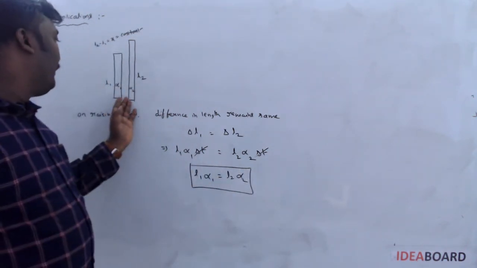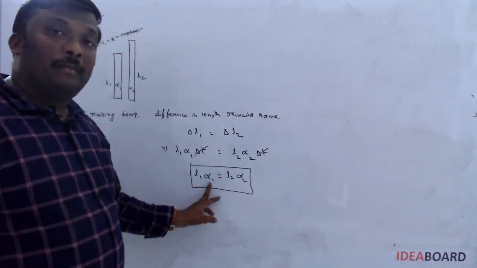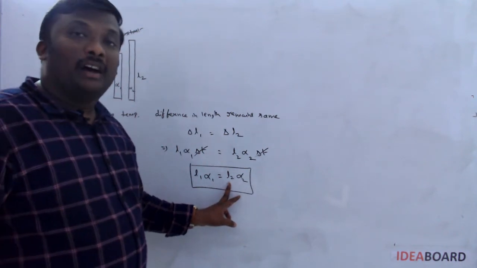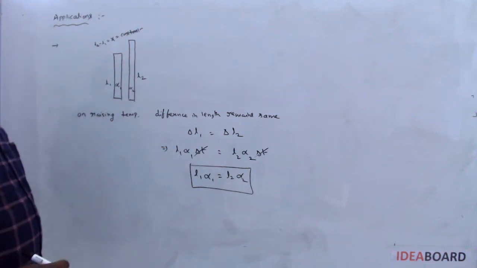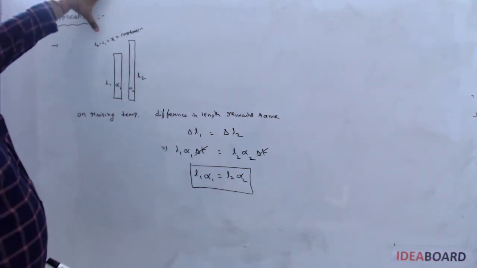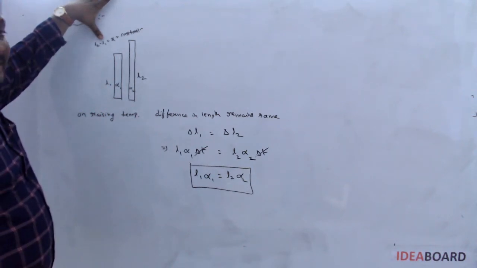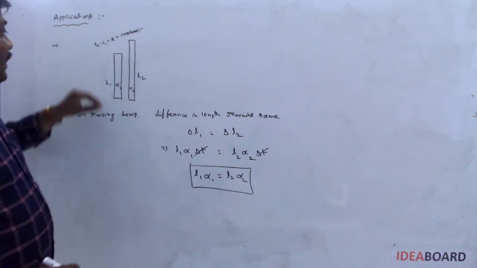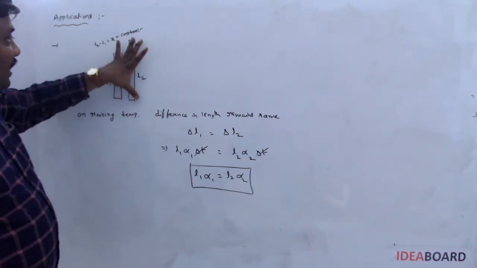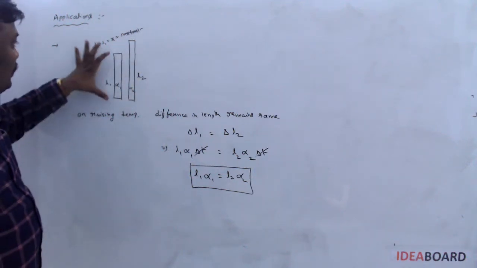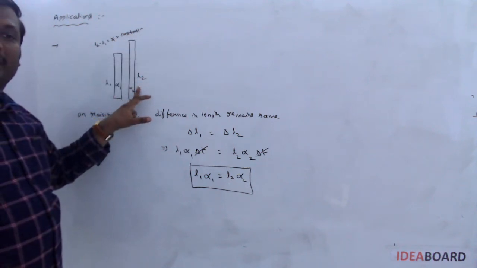So they took one copper, another one is brass. Then the length of the copper and alpha value of copper, the length of the brass and alpha value of the brass. Now suppose in the given question they said the value of L2 minus L1, but are asking what is the length of the shorter rod or what is the length of the longer rod. Shorter rod length means L1 is asked, longer rod length means L2 is asked.